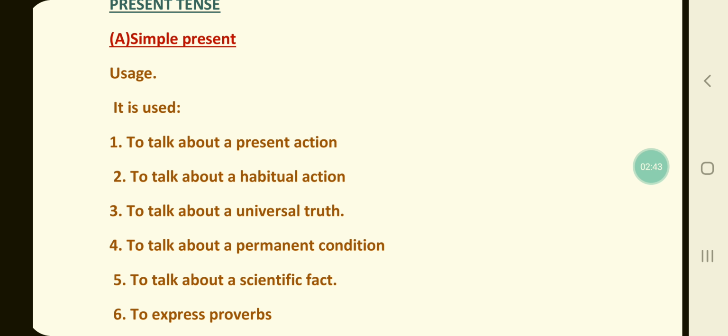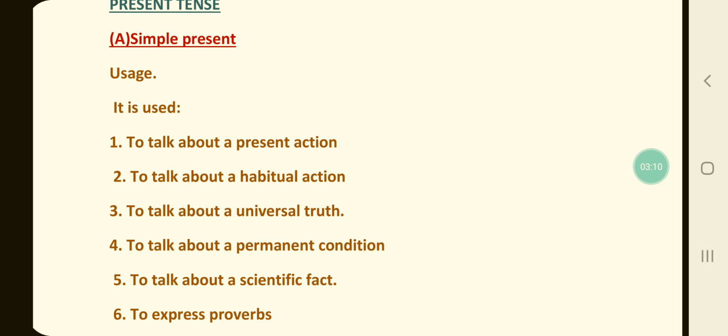For example, I go to church daily. My father goes for a walk in the evening. Now, point number 3. It can also be used to express universal truth, facts or customs. Example, the sun sets in the west. The earth revolves around the sun. Water freezes at 0 degrees centigrade.